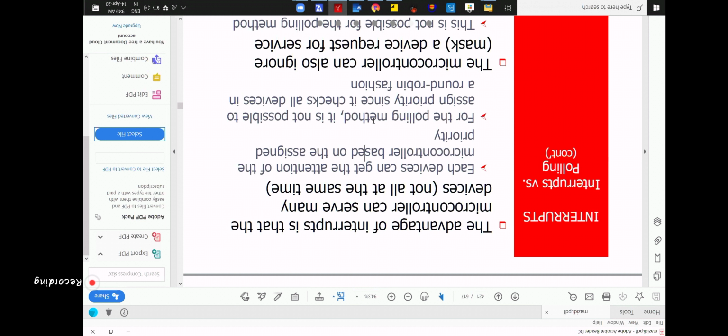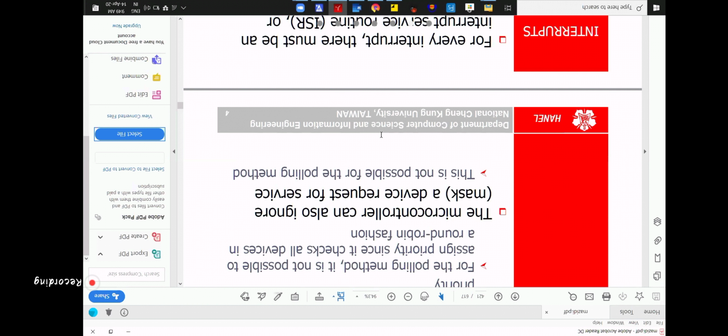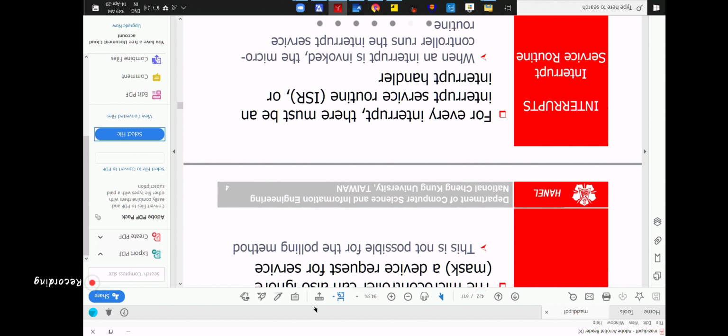But in the polling method, it is not possible. Only one at a time, only one at a time. Is it clear or not? Introduction to interrupt.